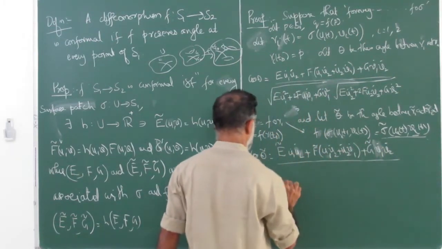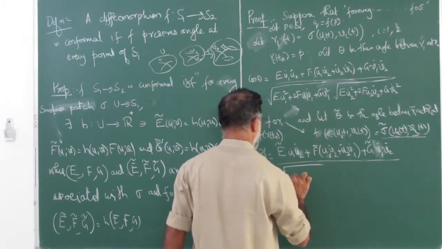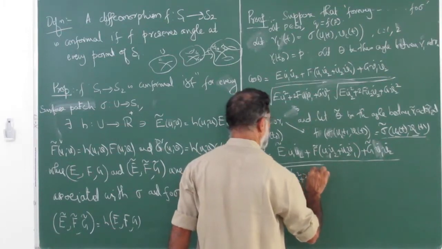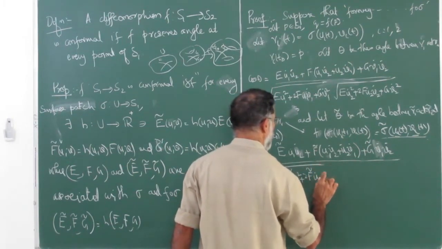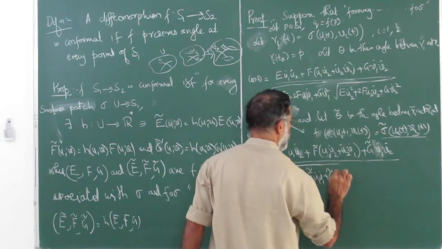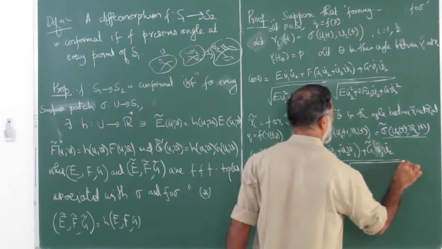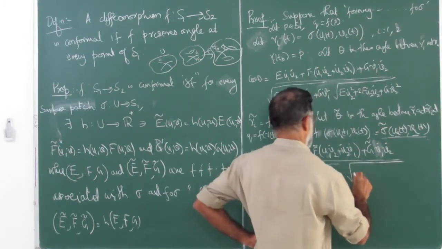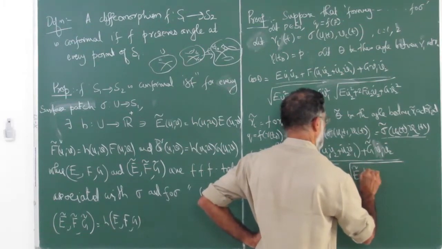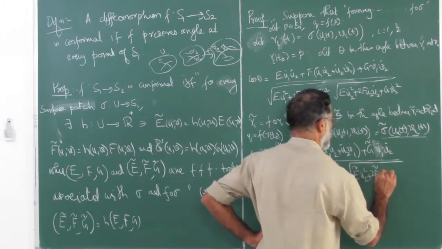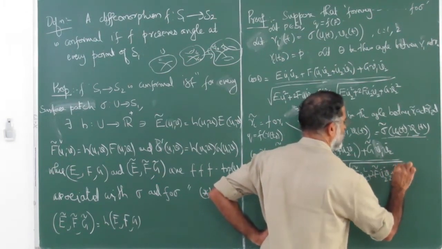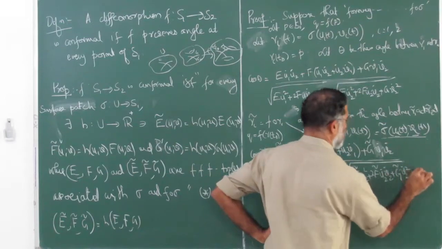Root of E tilde u1 dot square plus 2 f tilde u1 dot v1 dot plus g tilde v1 dot square, into square root of E tilde u2 dot square plus 2 f tilde u2 dot v2 dot plus g tilde v2 dot square.